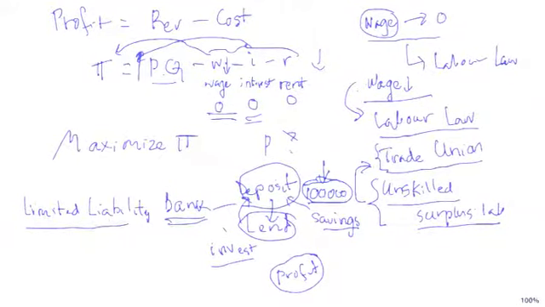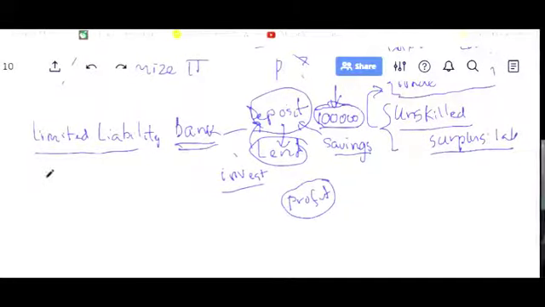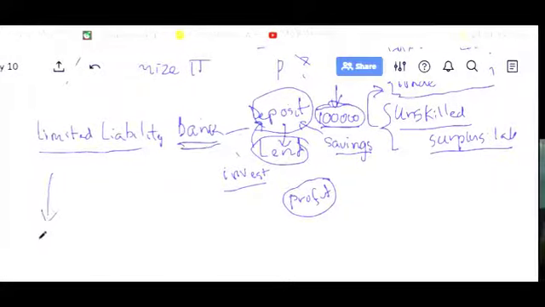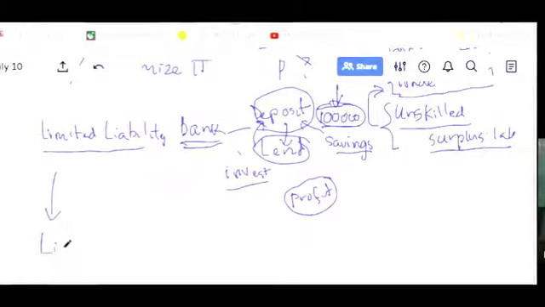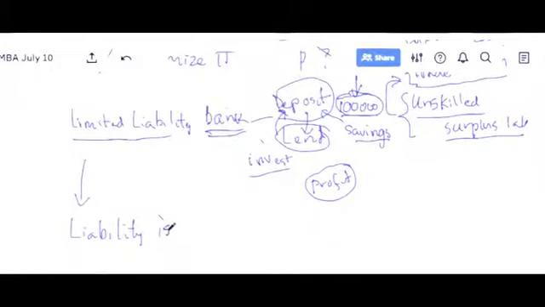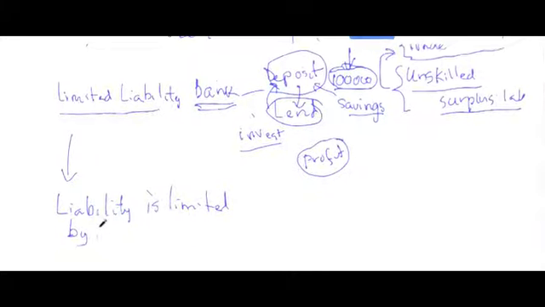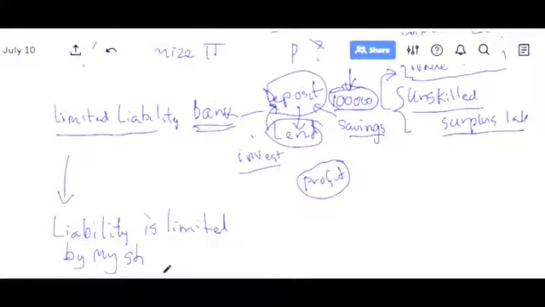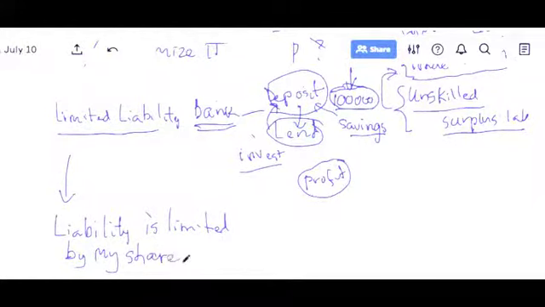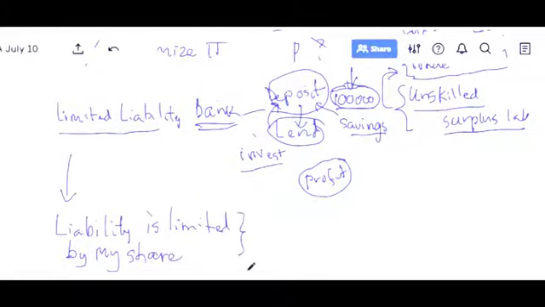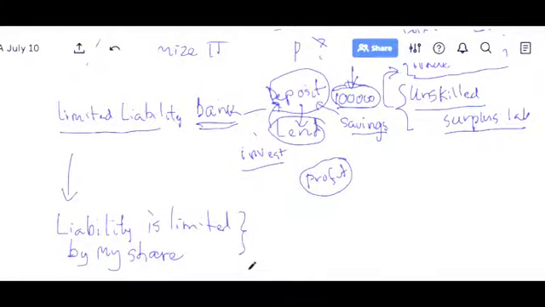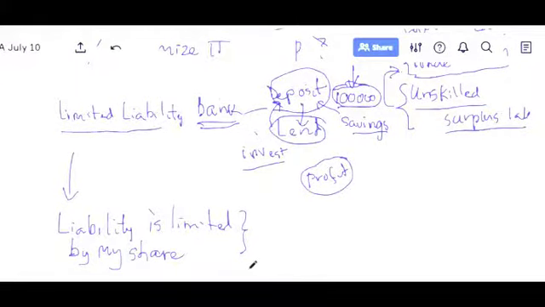What is limited liability? Limited liability means my liability is limited. So my liability is limited by my share. In a company, I have a share. So if there is a limited liability, I lose my share. That's it. You cannot take anything.